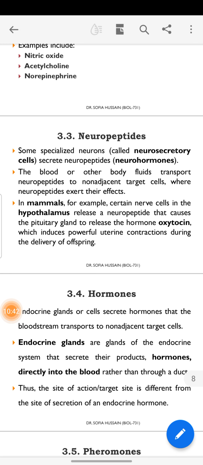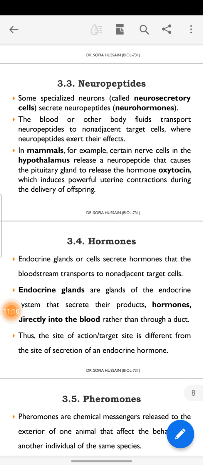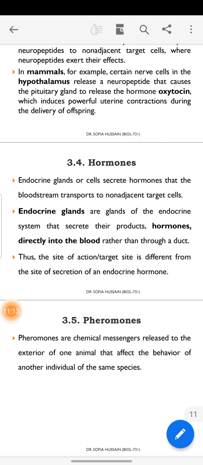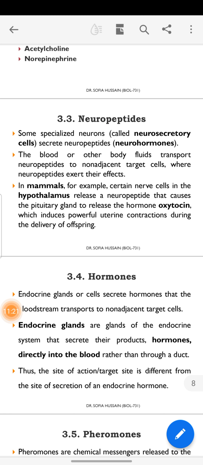Neuropeptides are secreted by specialized neurons called neurosecretory cells, or neurohormones. The blood or other body fluid transports neuropeptides to the target cells. In mammals, they are also produced by the action of the hypothalamus. In response to this, oxytocin is produced for the contraction during delivery of the offspring. These hormones and neuropeptides are produced in that case.